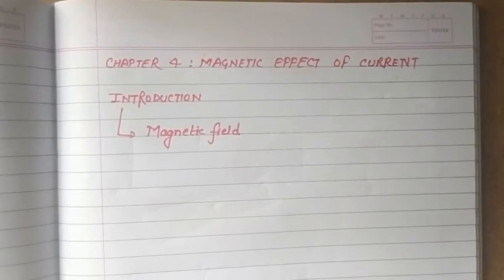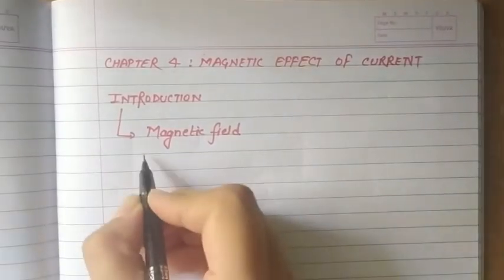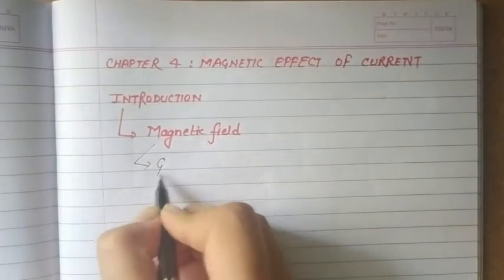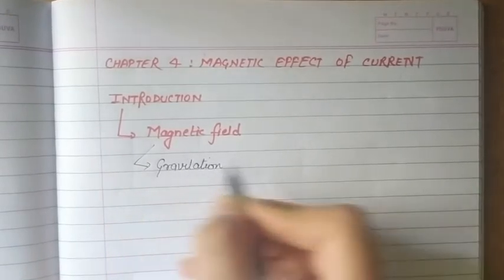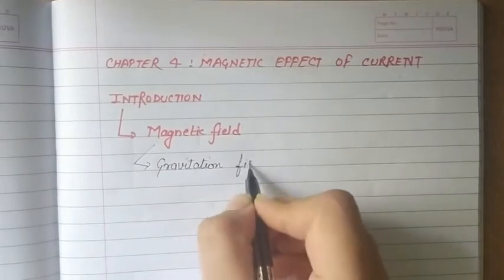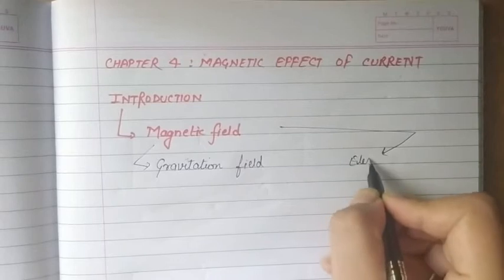So to understand magnetic field, I want to recall two previous topics that we have studied already. First is gravitation field. This we have studied in class 11th, and the second one is electric field.